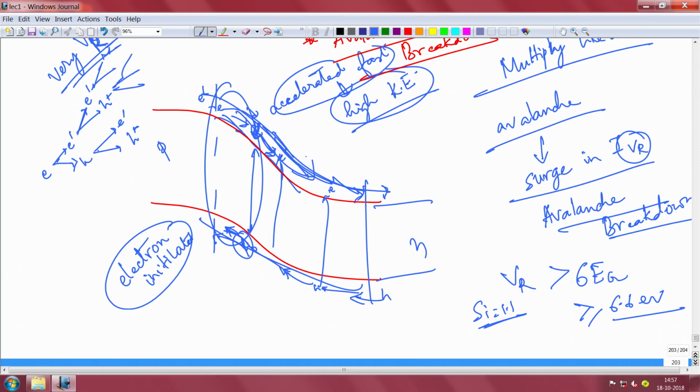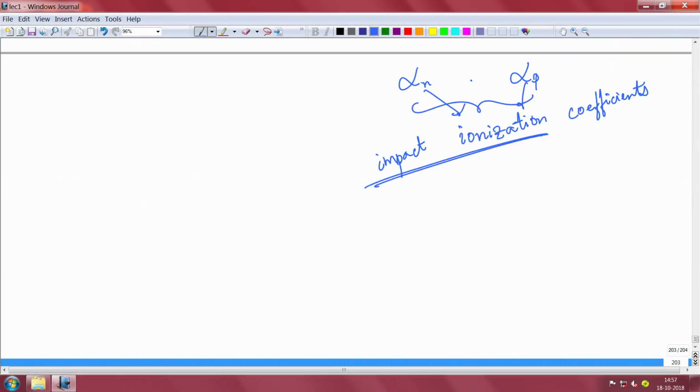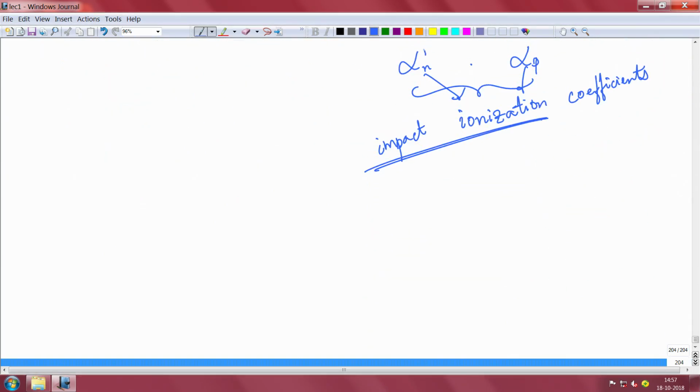What is happening is that the electron, by virtue of higher kinetic energy, is impacting another atom and creating an electron hole pair. So, it is ionizing, creating that electron hole pair. So, we call it impact ionization. We have an impact ionization for electrons, and we have an impact ionization for holes, and this is a coefficient, by the way, a constant.